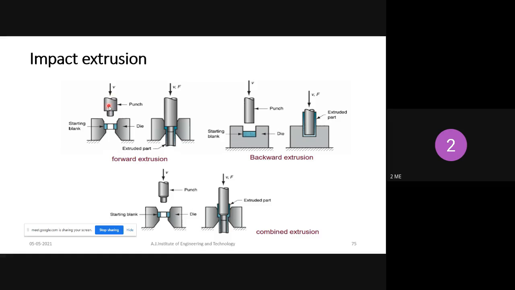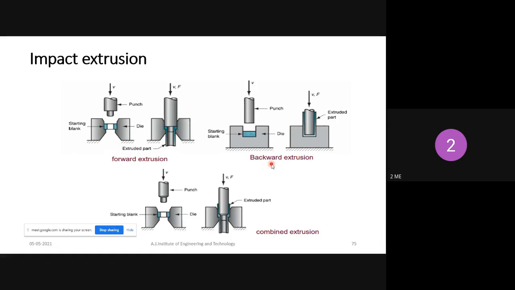Based on this pressure, the metal will be deformed, and you will get the extruded part. That is called impact force applied to the metal. Because of that impact force, the metal is formed. So that is called impact extrusion, the forward extrusion process.